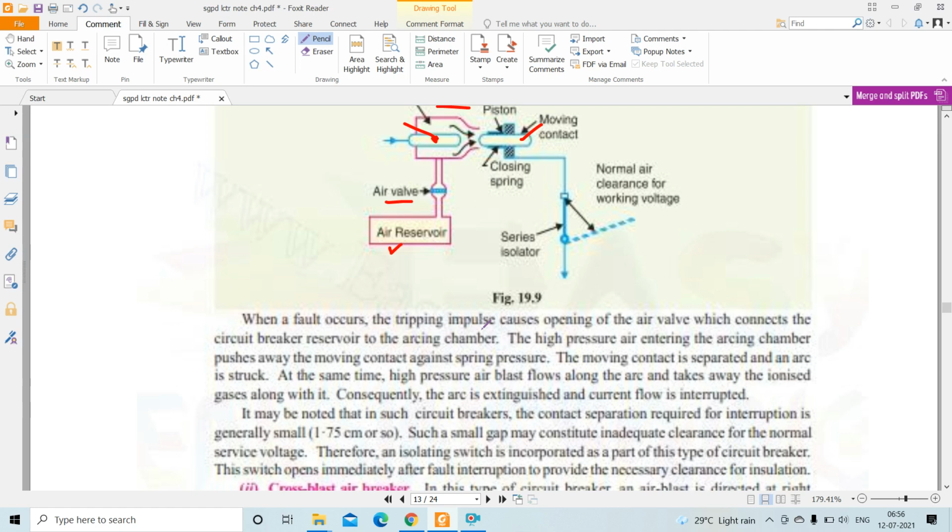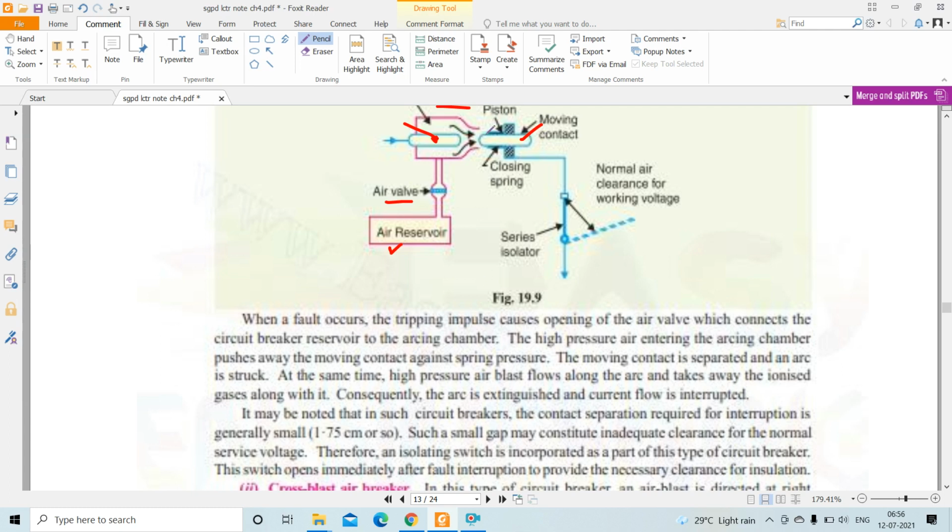to the arcing chamber. The high pressure air entering the arcing chamber pushes away the moving contact against the spring pressure. The moving contact is separated and an arc is struck. At the same time, high pressure air blast flows along the arc and takes away the ionized gases along with it, and consequently the arc is extinguished and current flow is interrupted.